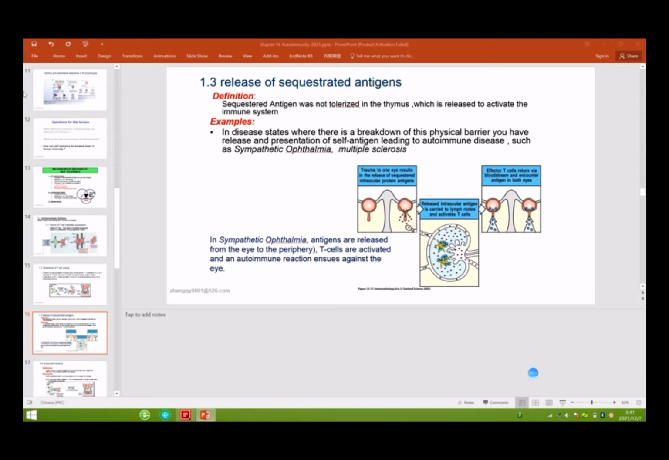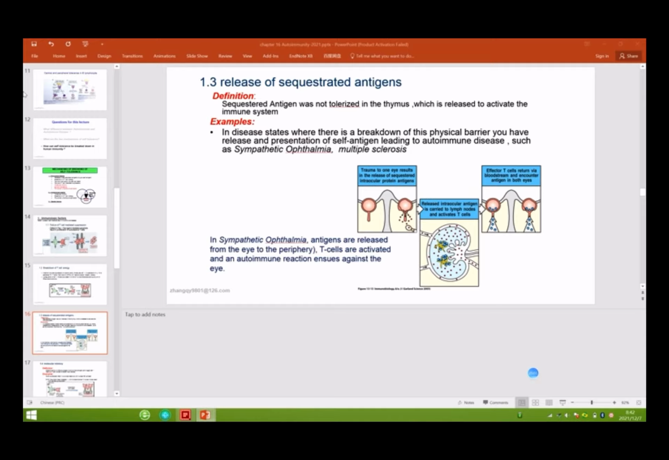Okay, a good example here is this disease called sympathetic ophthalmia. Do you know this disease? No? Okay. As the picture shows, trauma damages one eye. The antigens in this eye have their structure broken. They cannot be recognized by self T cells and B cells in healthy individuals, but if there is trauma, the antigen is released.